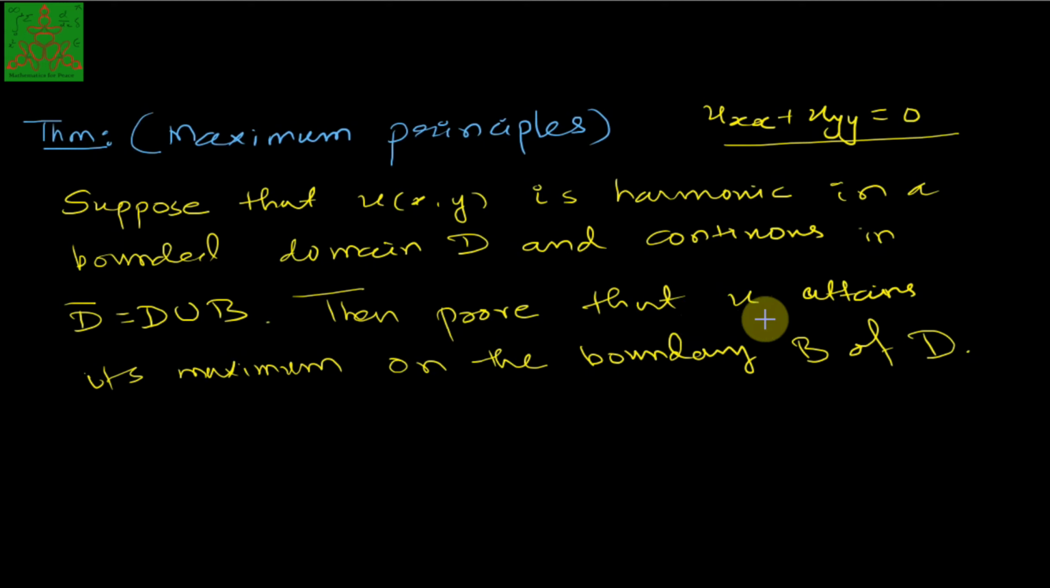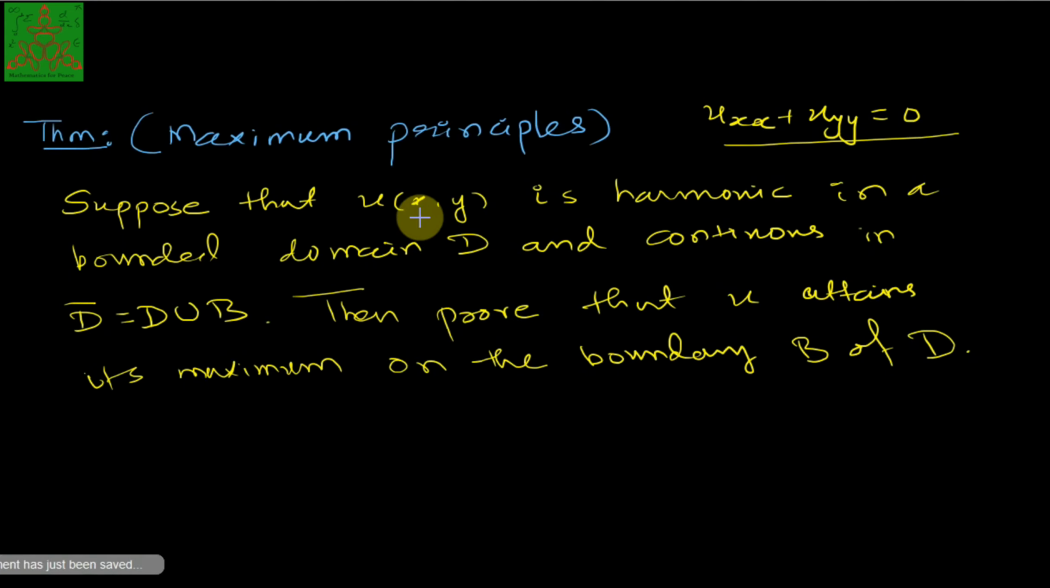Then we need to prove that U attains its maximum on the boundary of D, which we have denoted as B. This theorem tells you that if the function is harmonic on the domain D and continuous on the closure of D, then this function U has its maximum value on the boundary of D.